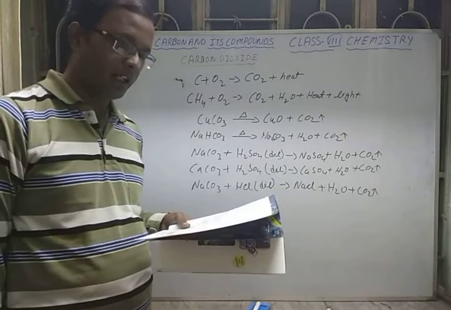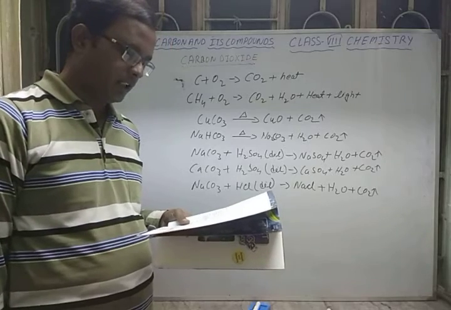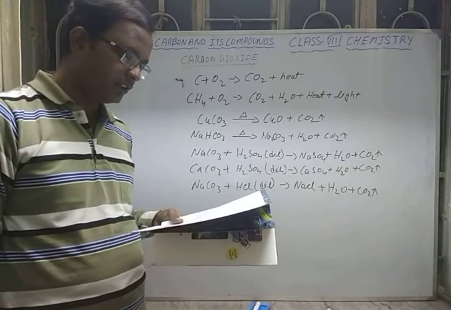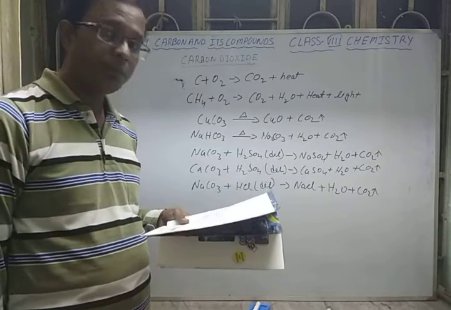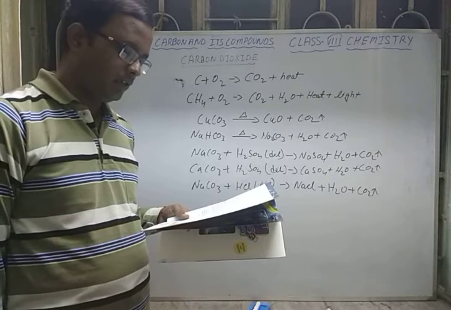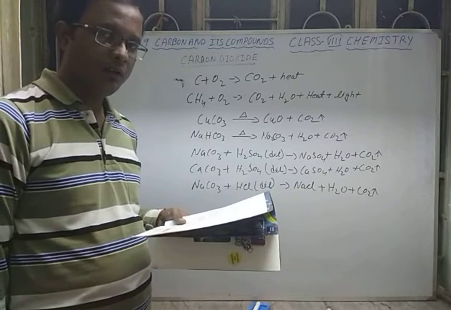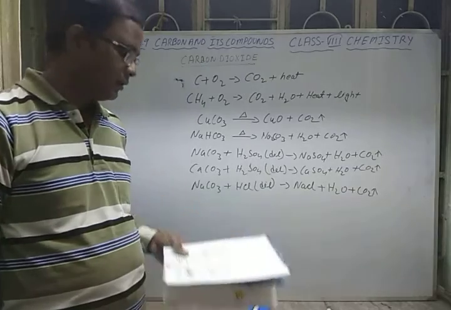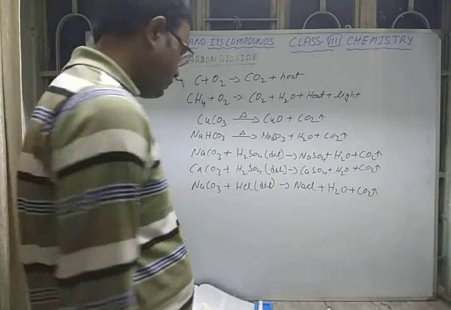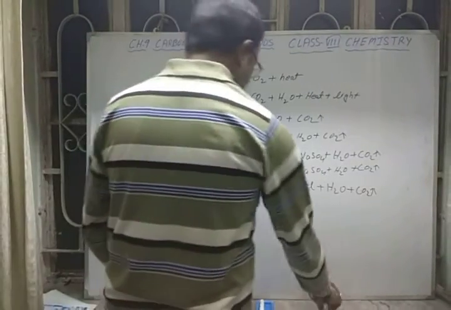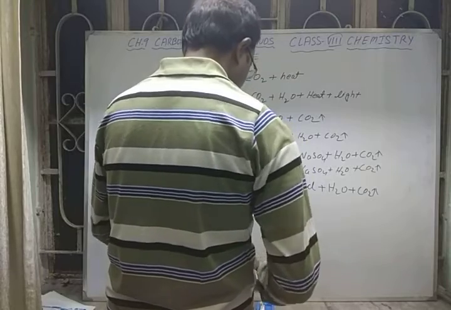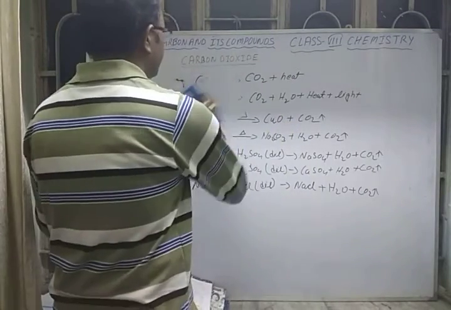So what do we have to take? First of all, you have to take a jar that is called a Wolf bottle. In the Wolf bottle, you have two holes. From one hole, we have to fit a tube. I will show you in the figure. Let us draw the figure first. Just a minute. I must rub the board.